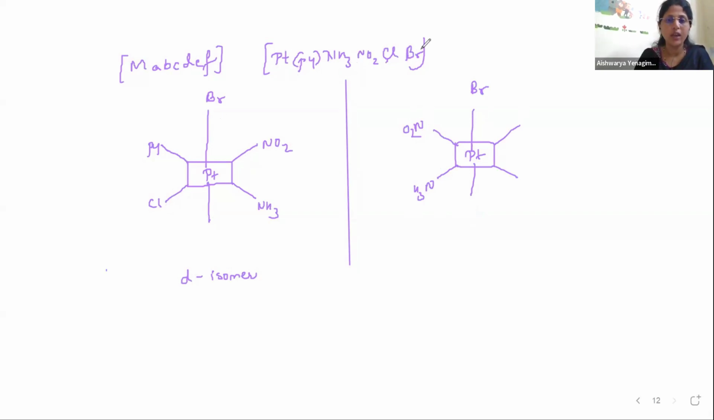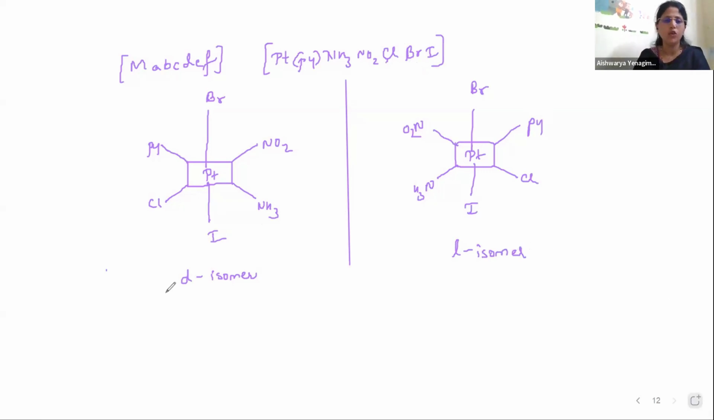1, 2, 3, 4, 5. We need one more. Therefore, here I can take Br and I also. Fine. 1, 2, 3, 4, 5, 6. So here I have I and here Py and this is Cl. So this is the mirror image. Therefore, non-superimposable. Therefore, it is L isomer which rotates the plane polarized light to the left.